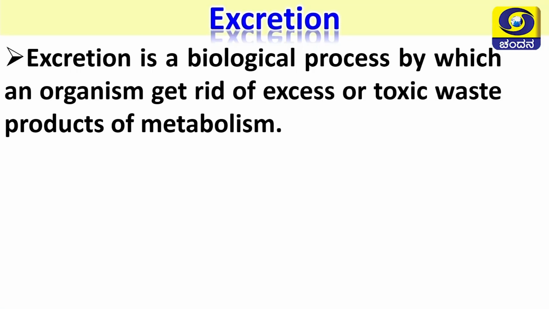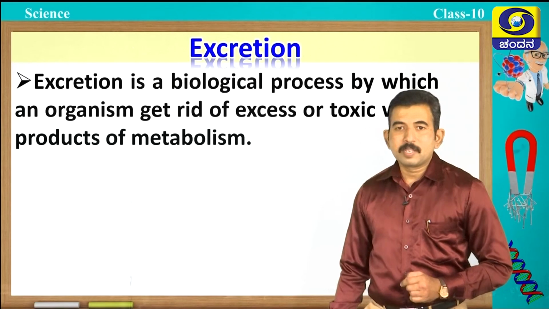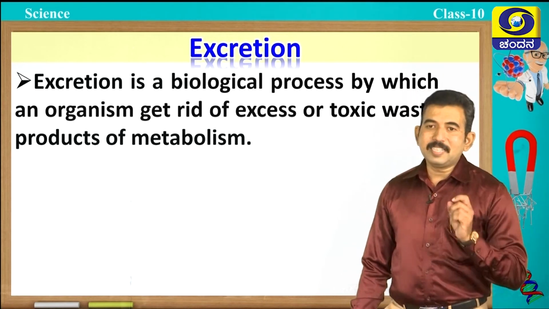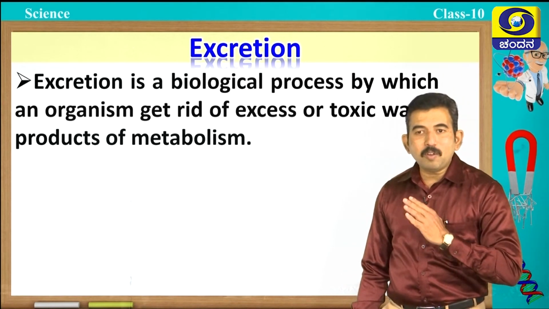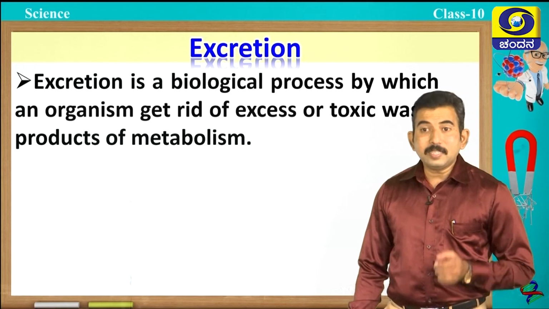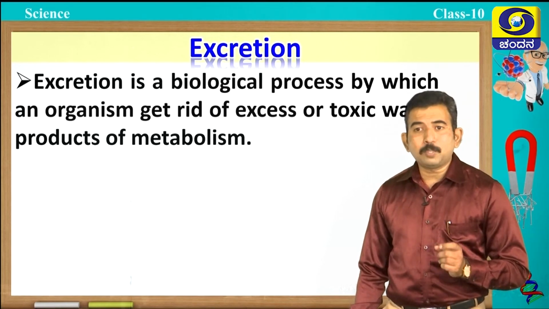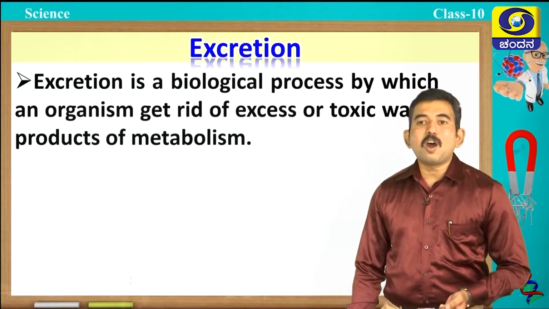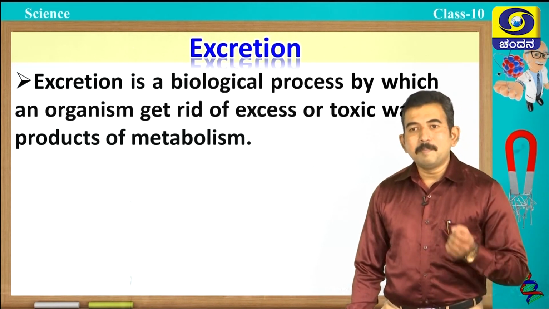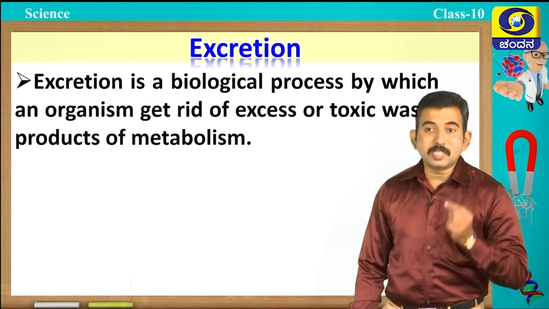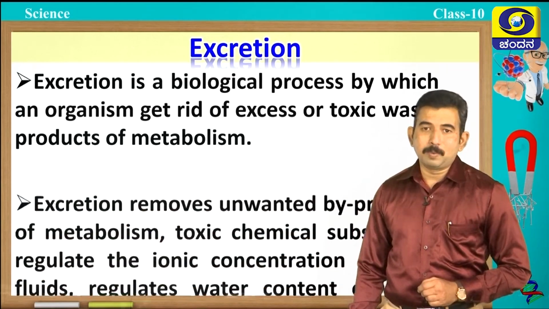What do you mean by excretion? Excretion is a biological process by which an organism gets rid of excess or toxic waste products of metabolism. So, remember, excretion is a process of removal of waste products, and it takes place even in unicellular and multicellular organisms, which is an essential life process.